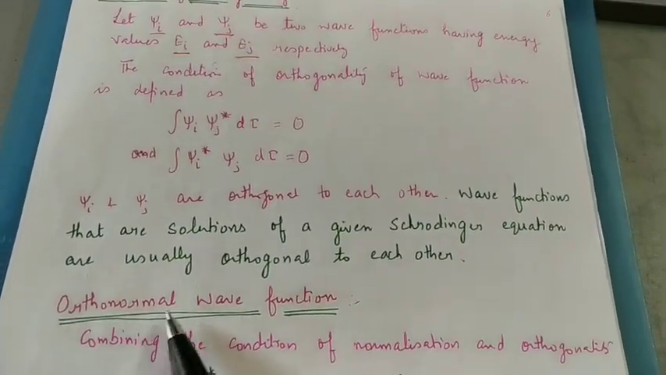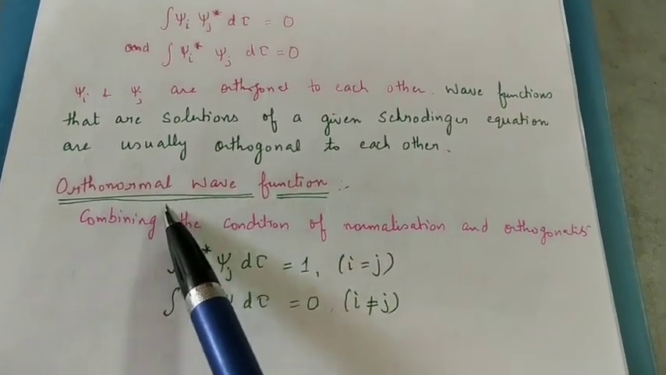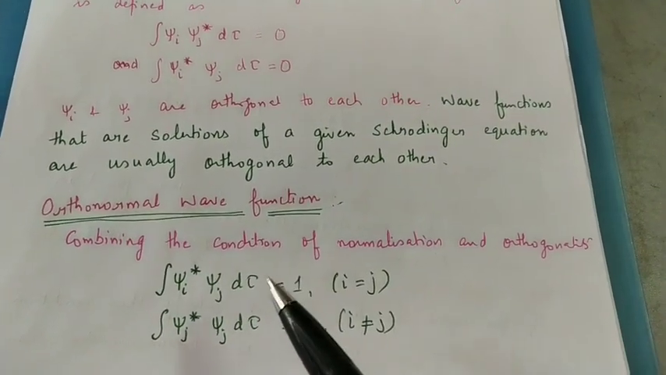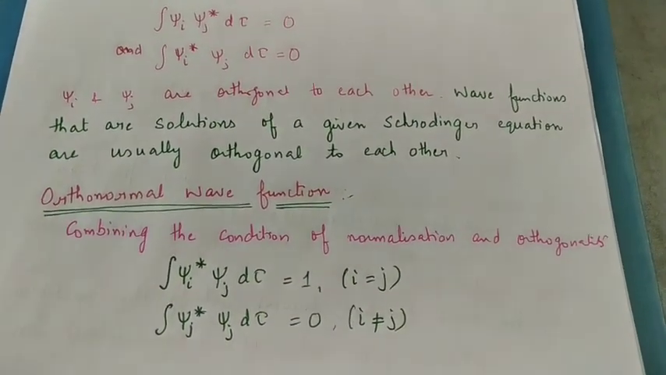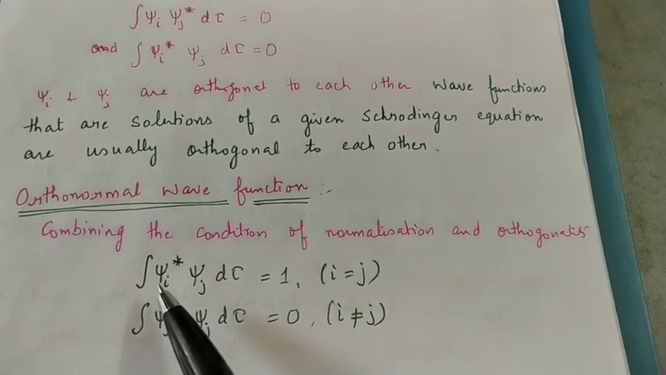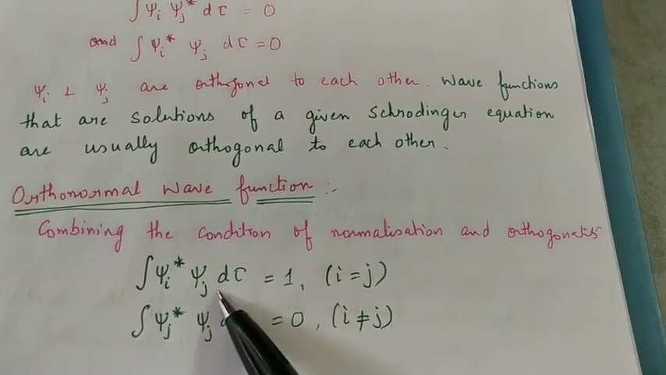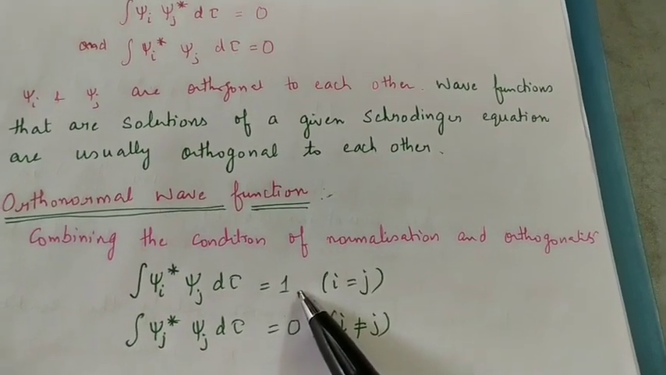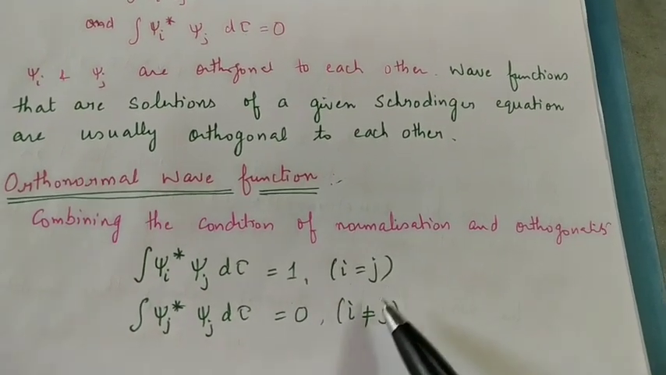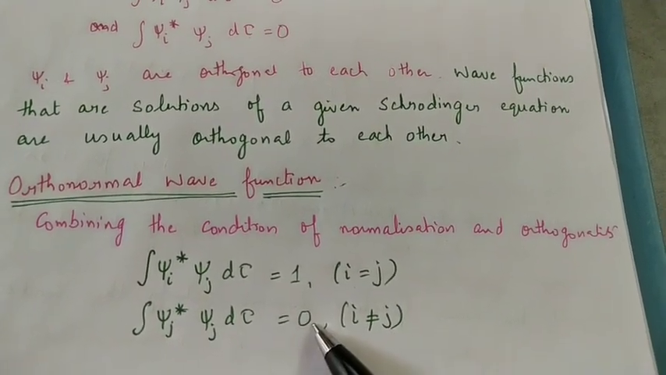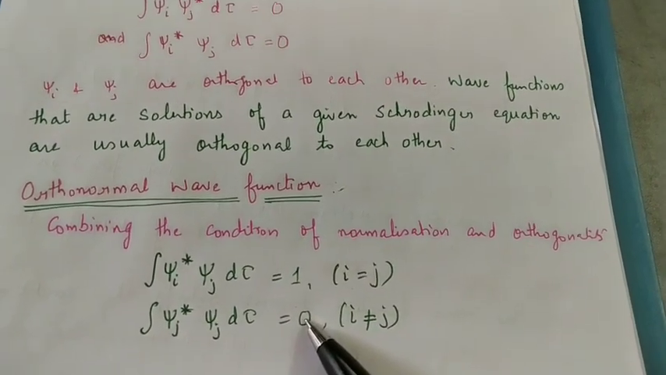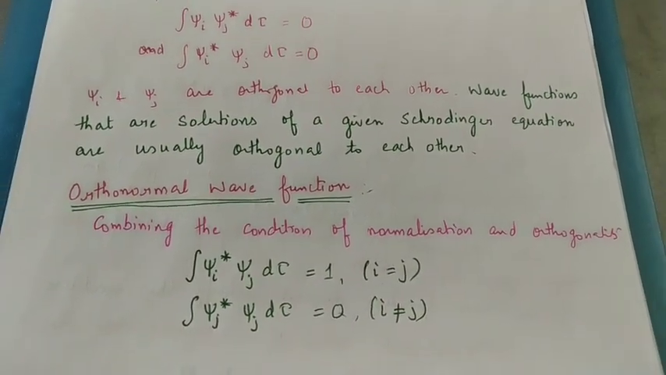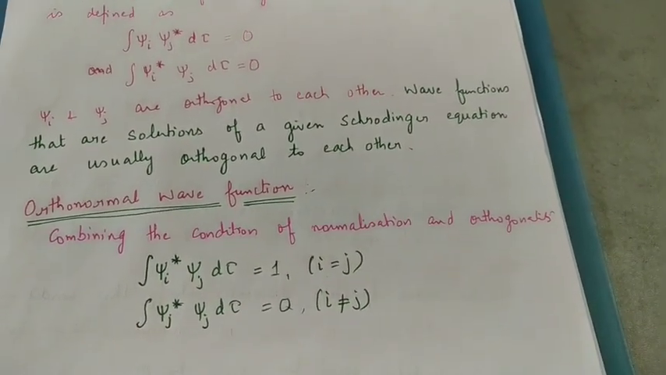And orthonormal, as the name suggests, means if we combine both the conditions we just discussed, the normalization and the orthogonality, it is called the orthonormal wave function. Combining these conditions, we can write the integral of psi i star psi j d tau equal to 1. This being 1 says it is normalized, but it is only possible if i is equal to j. If i is not equal to j, it is equal to 0, which means it is orthogonal. When both conditions are fulfilled, the wave function is called the orthonormal wave function.